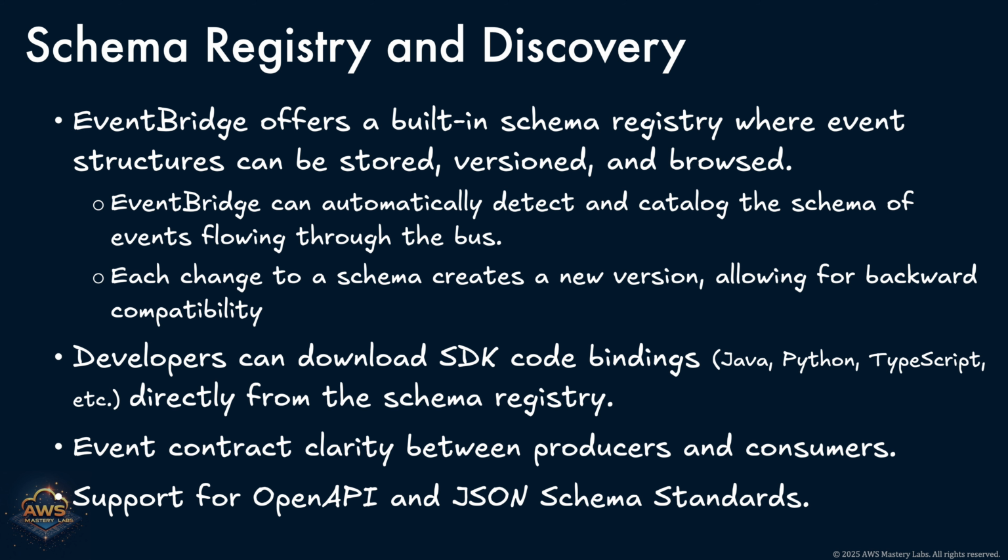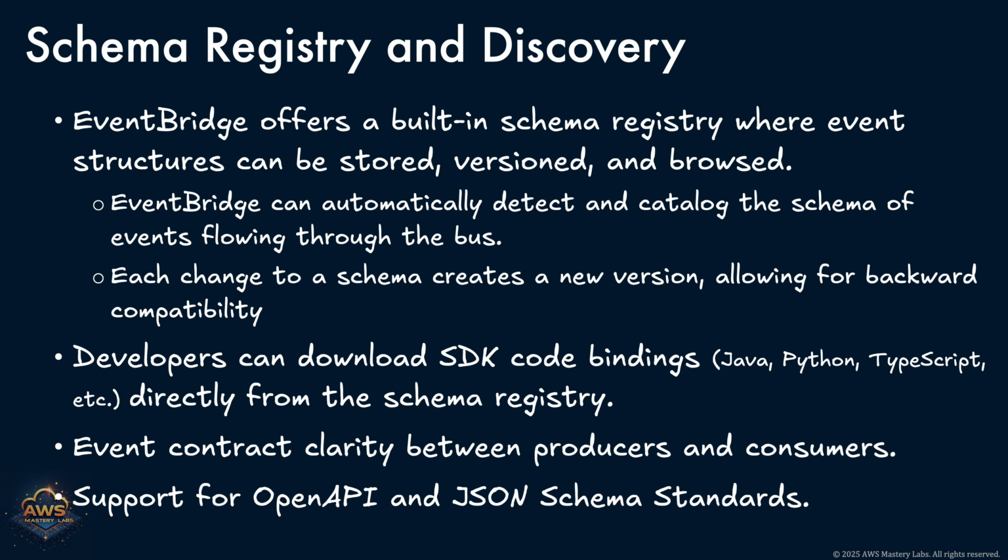With schema discovery enabled, EventBridge can automatically inspect and extract the structure of incoming events in real time. This means that as your applications emit new types of events, EventBridge will detect and register them for you, removing the manual overhead of managing event formats. EventBridge also handles schema versioning. Each time an event structure changes, a new version is recorded in the registry. This makes it easy to track how your event models evolve over time and allows consumers to choose the version they depend on, improving compatibility and safety.